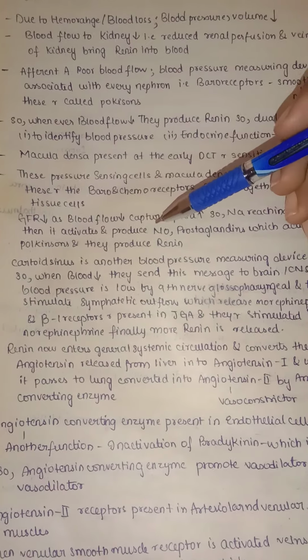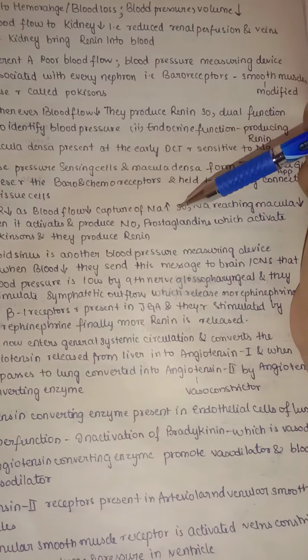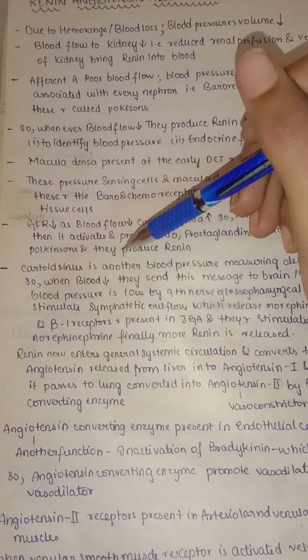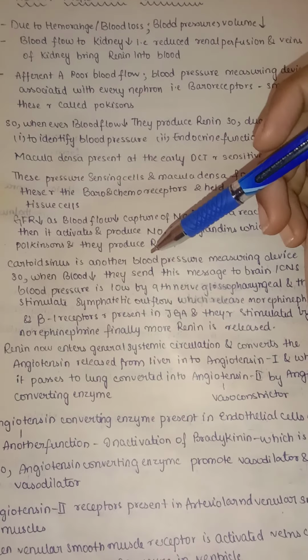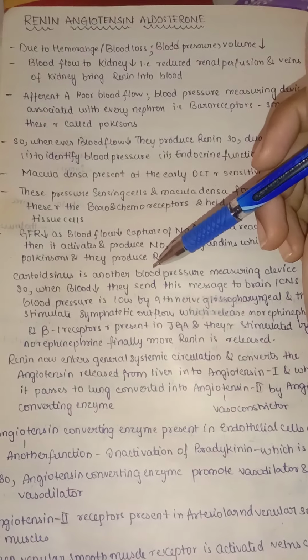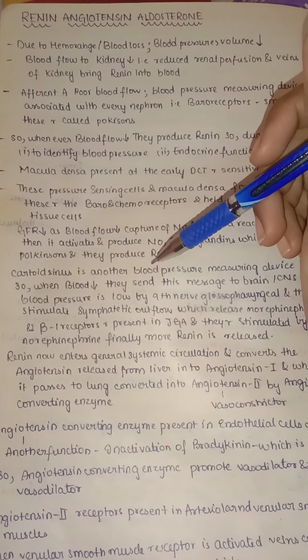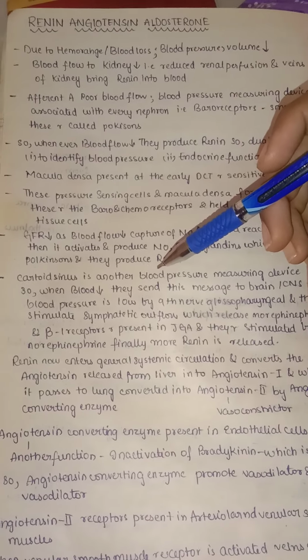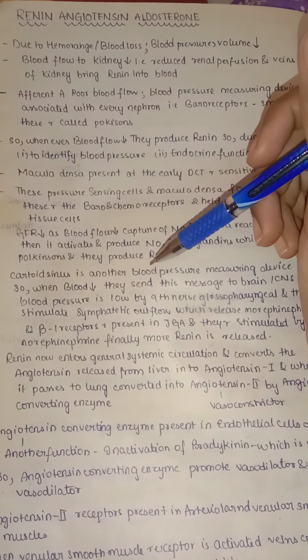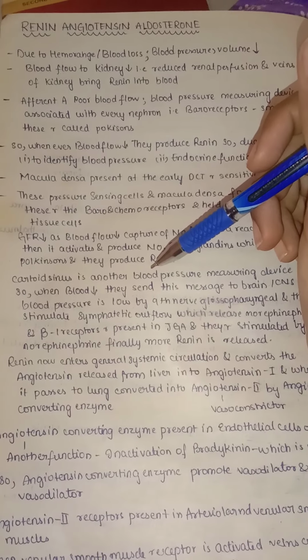As most of the sodium gets reabsorbed, the sodium reaching the macula densa will decrease. This in turn will activate and produce nitric oxide and prostaglandins, which activate the juxtaglomerular cells, and they start producing renin. In a normal condition, our blood flow is fast. As the blood flow is fast, only about 65% of sodium is reabsorbed by the PCT, and somewhat more from other cells.